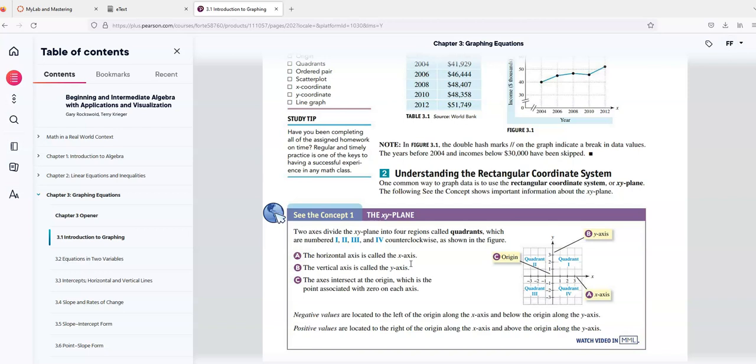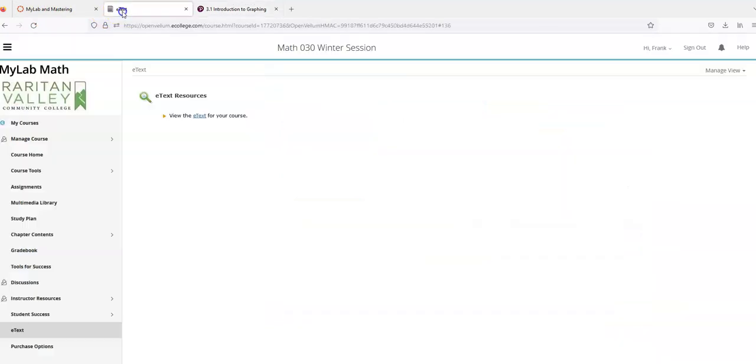If you're looking for practice problems, there's practice problems in the textbook as well. But the ones that actually count towards your grade are the MyMathLab problems that are done online. And so there's a couple of other things. A multimedia library that has Pearson's videos for the sections. If you want to watch their videos, that's fine too. But that's really what you need in here, the e-text and then the assignments.